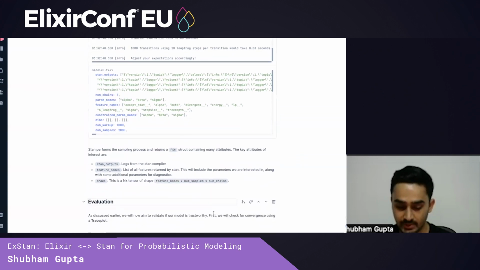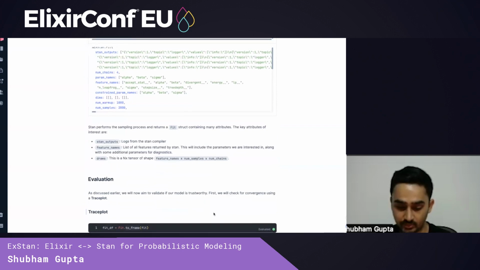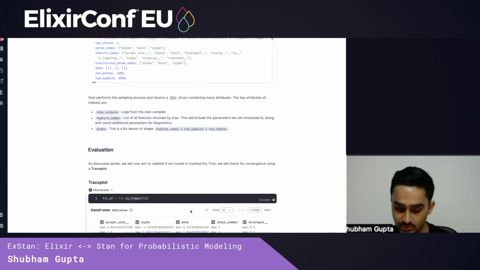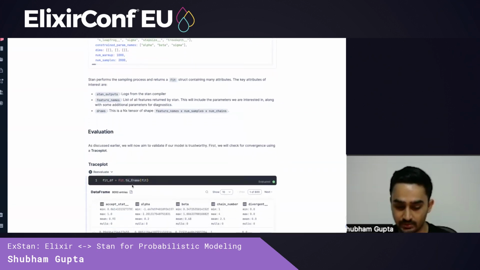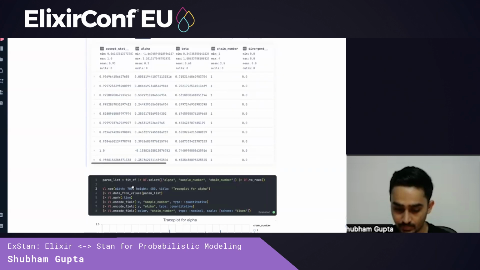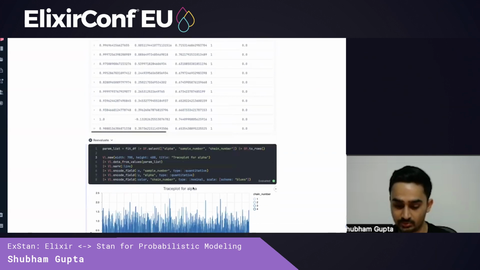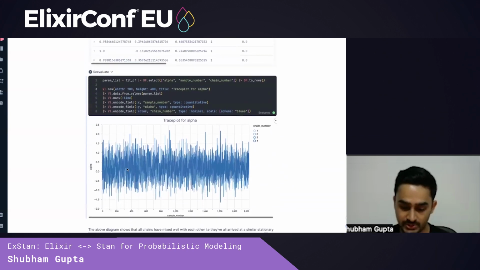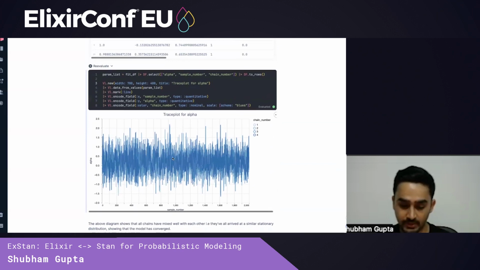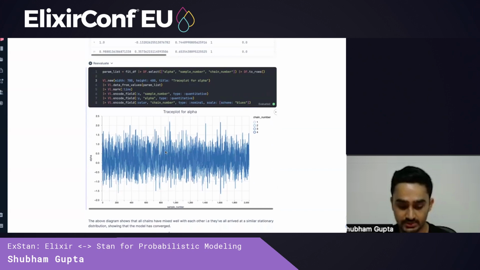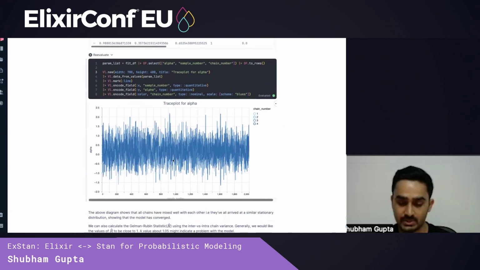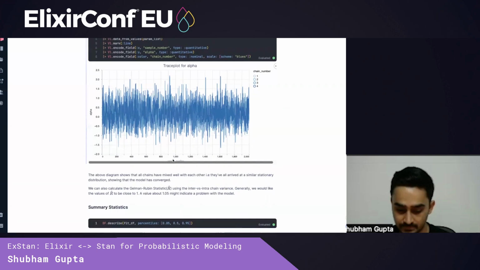chains. We'll now evaluate our fitted model to check if the model is trustworthy. First, we'll check for chain convergence using a trace plot. So we'll convert our fit object to a data frame and then visualize the trace plot for the alpha parameter. What we see here is that all 4 chains have mixed well, and they've all arrived at a similar stationary distribution, showing that the model has converged. We can also calculate the Gelman-Rubin statistic, which measures interchain versus intrachain variance.